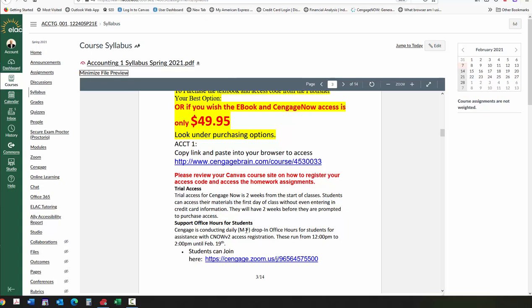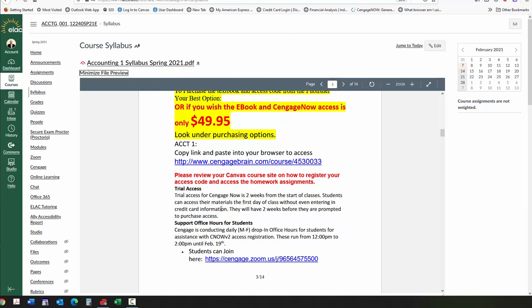The publisher also has support hours for students, so you can join between the hours of 12 and 2, beginning on February 8th and lasting until February 19th. If you just click on this link and go on to the Zoom site for Cengage, there's somebody there on their team to help you register and get activated.